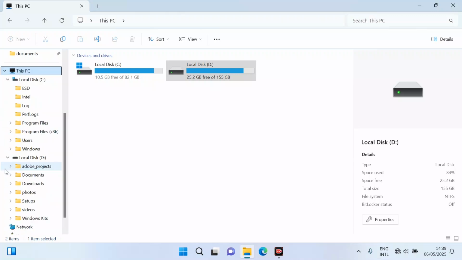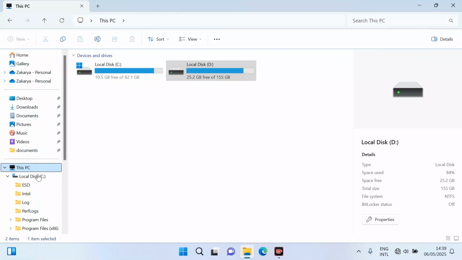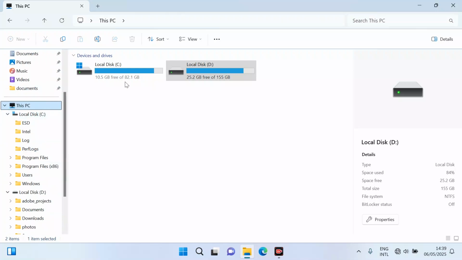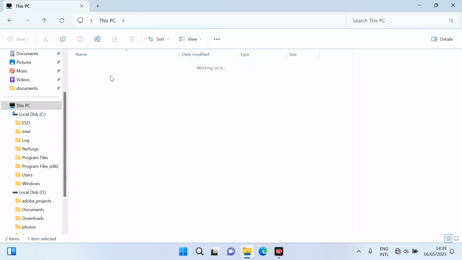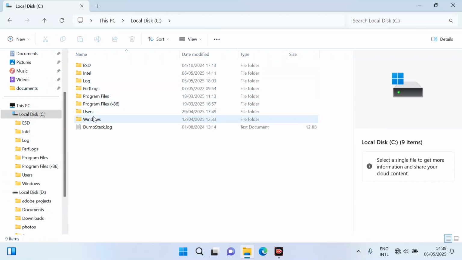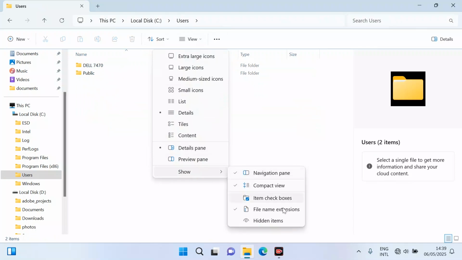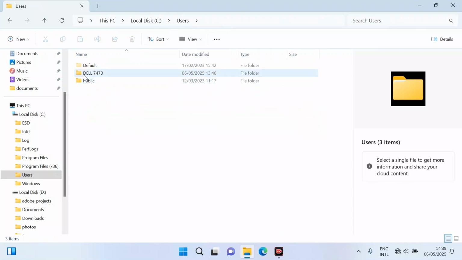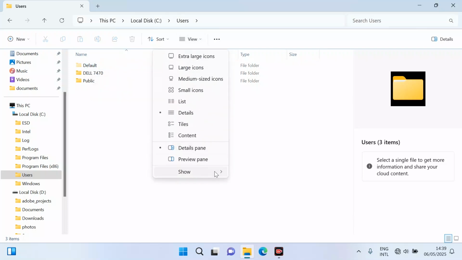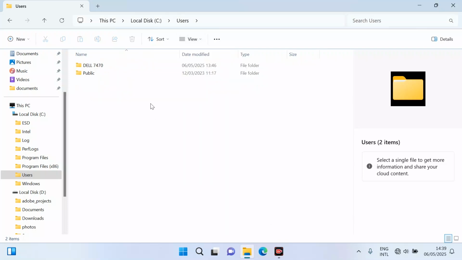Suppose I open this local disk C, here in this users folder. If I click here and show hidden items, you can see another item just appear here by the name of default. From here I can hide it like this.